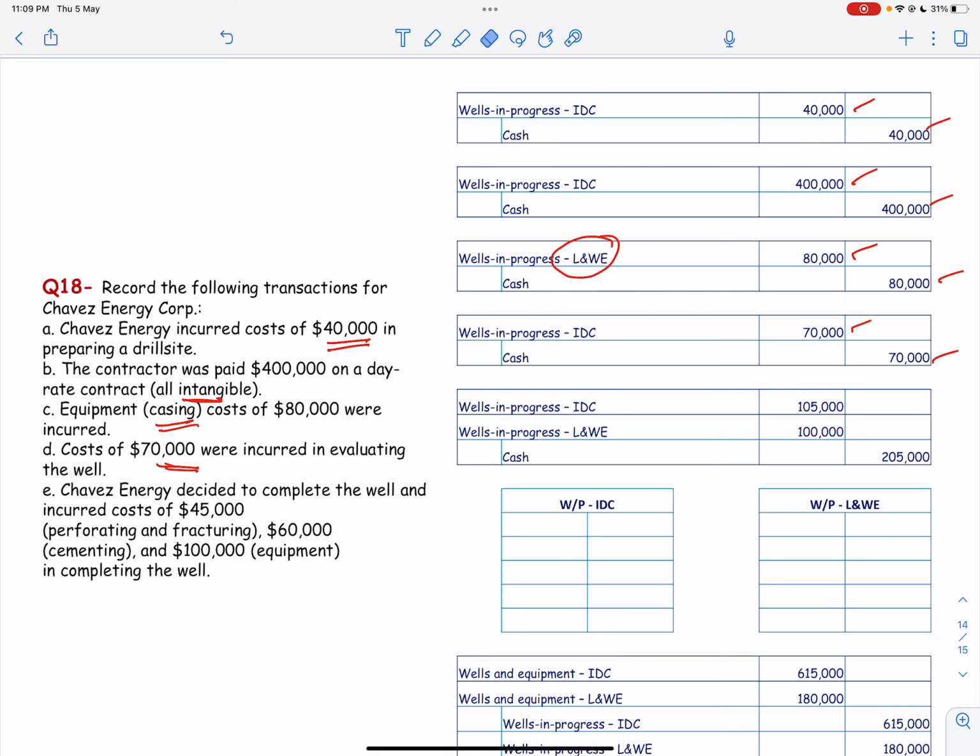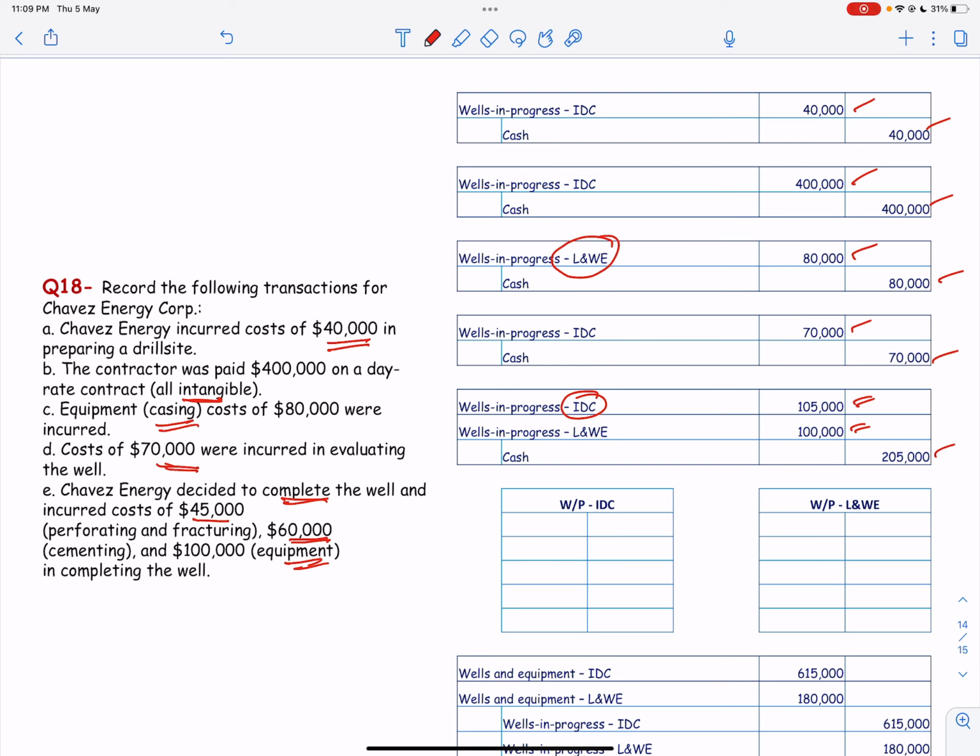Then they have decided to complete the well and they have incurred a cost of 45,000 for perforating and fracturing and 60,000 for cementing. So 60 plus 45 is 105, the intangible drilling cost, and equipment for 100,000. So that is debit over here and cash is credit.